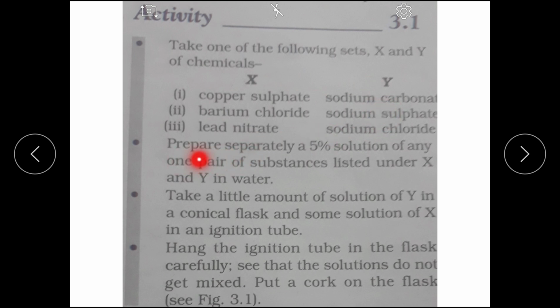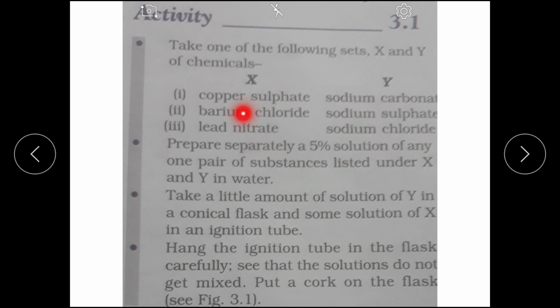So prepare separately a 5% solution of any one pair of substances listed under X and Y in water. Means if you use in X copper sulfate, do not use these two. Use only sodium carbonate. Same way for these two. If you are using, say for example, lead nitrate, do not use these two. In solution Y, use only sodium chloride.